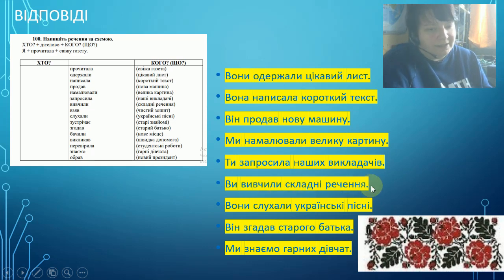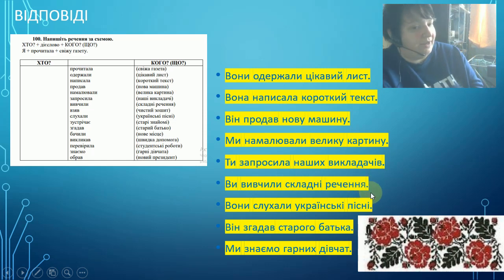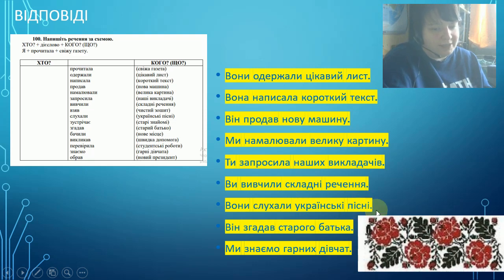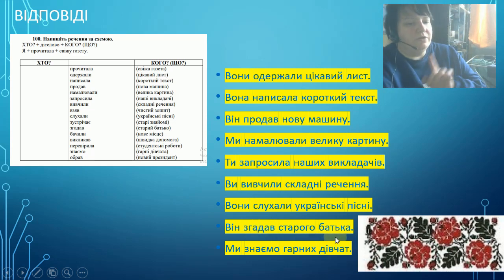Ви вивчили складні речення. You have learned complex sentences. So you see that we change nothing because it's in plural, it's inanimate. Вони слухали українські пісні. They listened to Ukrainian songs. You see that songs are inanimate objects, so we don't change anything here in plural form. Він згадав старого батька. He remembered an old father.